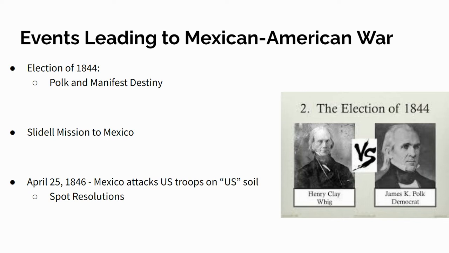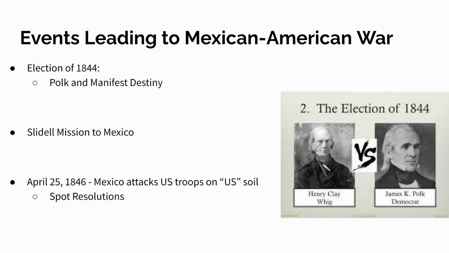First is the election of 1844. We talked about this last time, but this is the election where Henry Clay, the Whig, is going up against James K. Polk, the Democrat, and the Democrat Polk wins because he believes in manifest destiny. He wants to annex Texas. That helps him win the election.